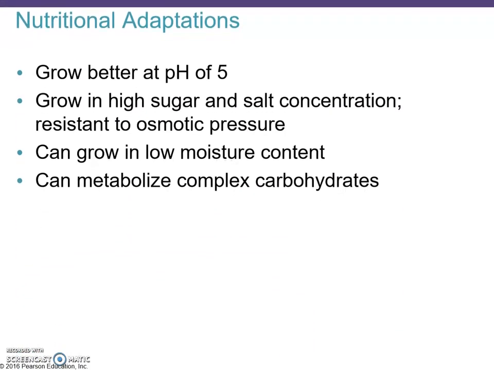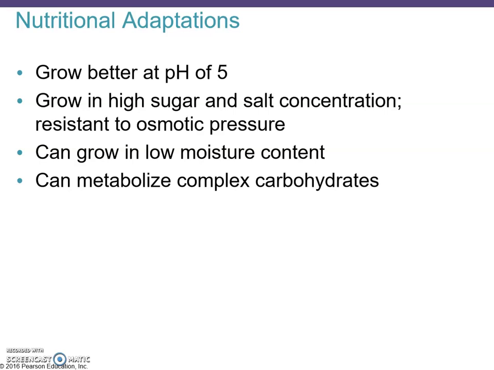As far as nutritional adaptation is concerned, fungi tend to grow better in a slightly acidic stage. If you had been able to do the lab on microbial growth, you would have seen that while bacteria don't like to grow at a pH of 5, fungus, mold, and yeast really like to grow at a pH of 5, so slightly acidic.